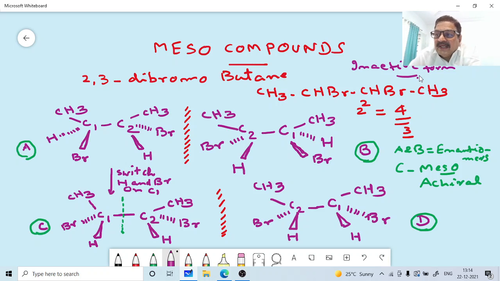Okay. So here in this case, one is just a mirror image of the other one. Correct. One is just a mirror image of the other one and therefore it has got only 3 stereoisomers. Why is this compound having 3? Because one is a meso compound here. Okay. Why does 2,3-dibromobutane have only 3 isomers? Because it is just a mirror image of the other. C and D, they are mirror images here. Okay. Now we can explain it with another example. It will be very clear to you.